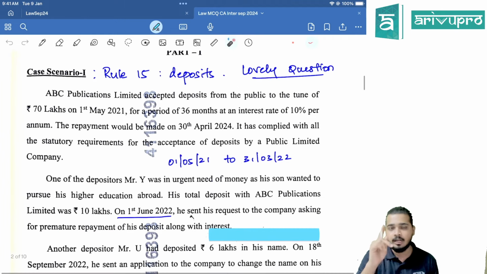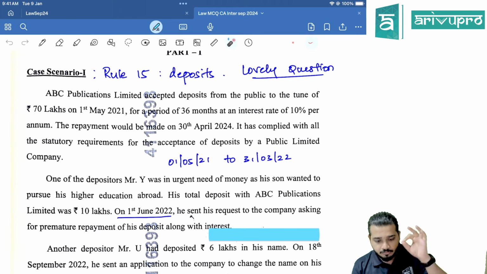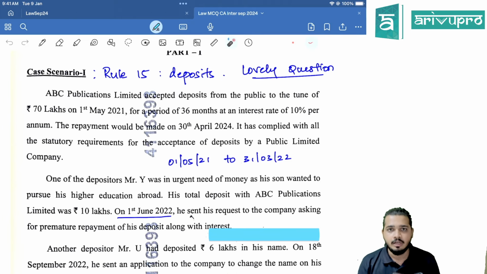Right now, in the deposits chapter, we have seen the provision: if there is a premature repayment or prepayment of deposit, what is the provision? 1% of the interest you have to reduce. And if there is a part of 6 months in the tenure, less than 6 months you have to ignore, more than 6 months you have to consider as 1 year.